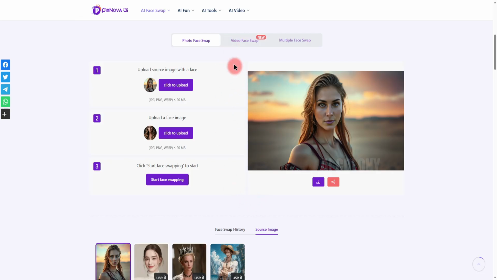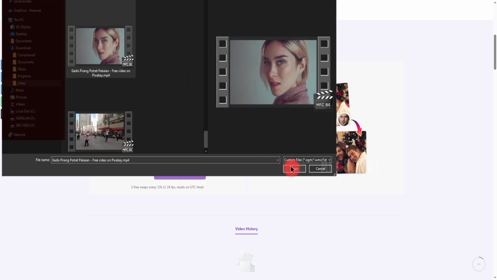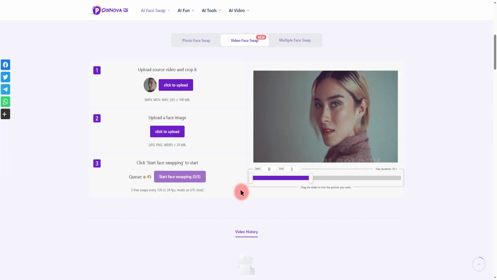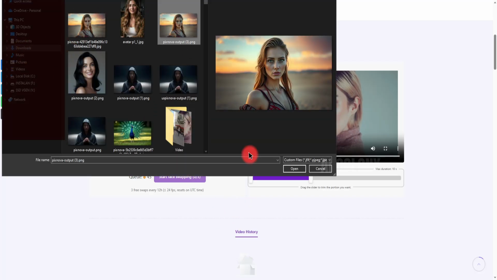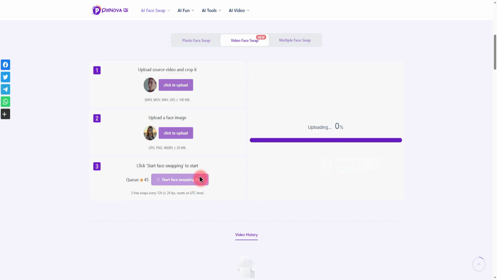Alright. Now, let's venture into swapping faces from a video, a highly sought-after YouTube strategy. Open the Video Face Swap tab right here. Now, similar to the image process, we need to upload the source video footage. After uploading your video footage, proceed to step 2 and upload the reference face image you wish to integrate. Once that's done, simply press the Start Face Swap. This process will take some time to render, showcasing the power of this AI video tool.